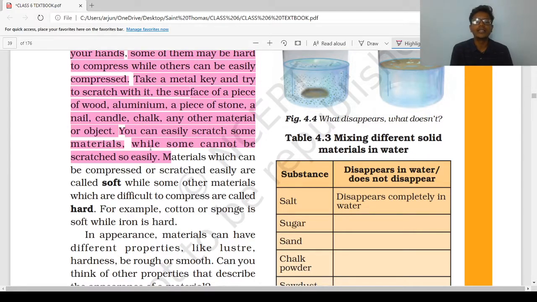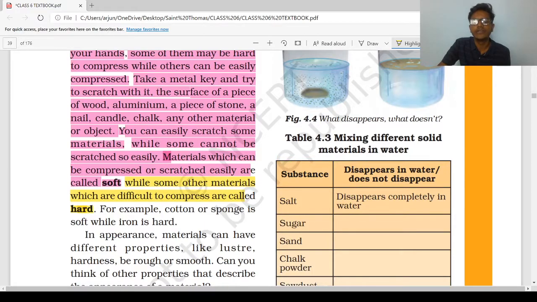If you take any soft materials like cotton or sponge, then it will be easily compressed. So the materials which can be compressed or scratched easily are called soft, while other materials which are difficult to compress are called hard.